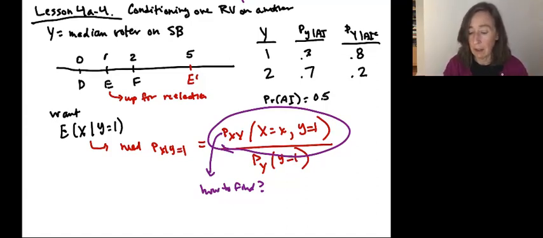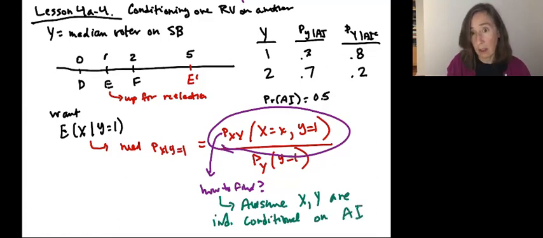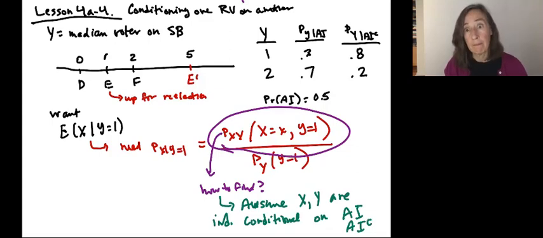Okay, and so the answer here is: assume x, y are independent conditional on knowing there's an anti-incumbent environment or that there's not one. Okay, that's what we're going to do.